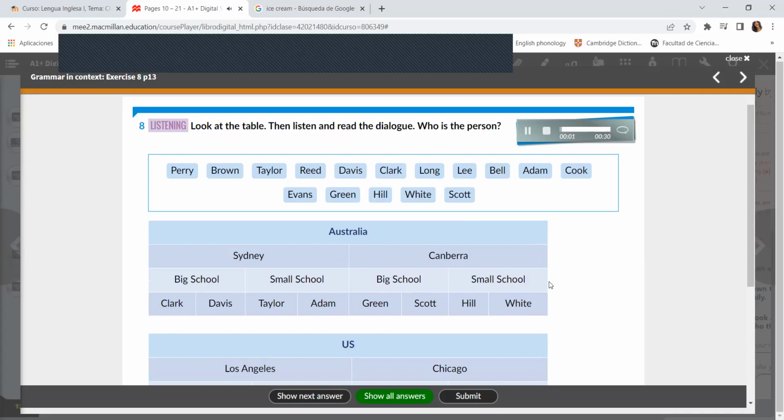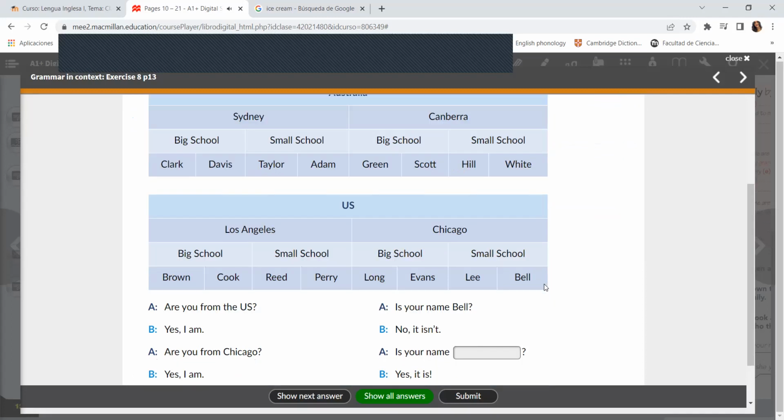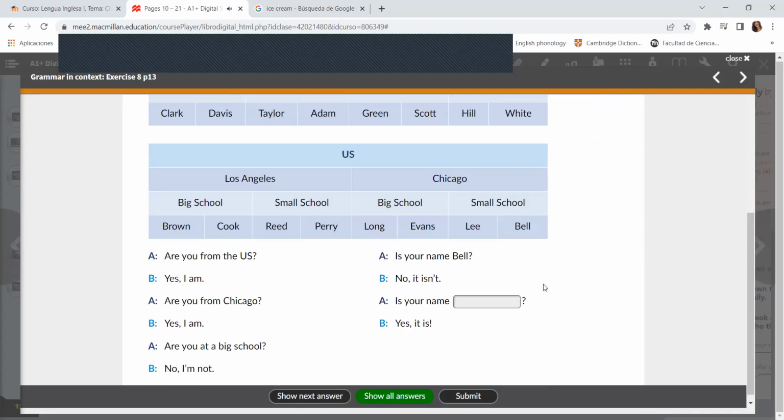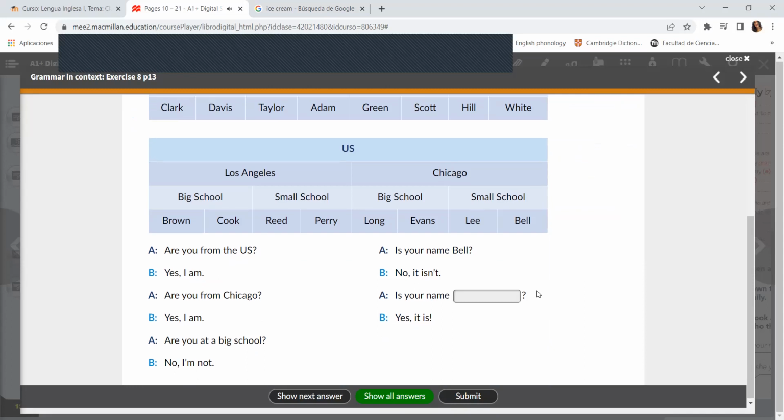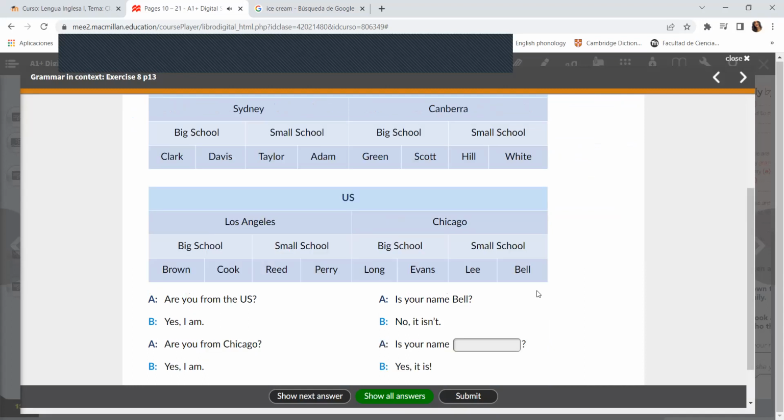Unit 1. Grammar in Context. Exercise 8. Are you from the US? Yes, I am. Are you from Chicago? Yes, I am. Are you at a big school? No, I'm not. Is your name Belle? No, it isn't. Is your name Lee? Yes, it is.